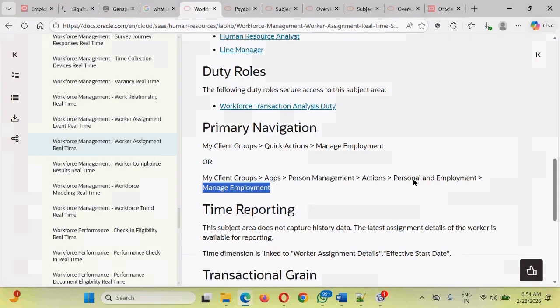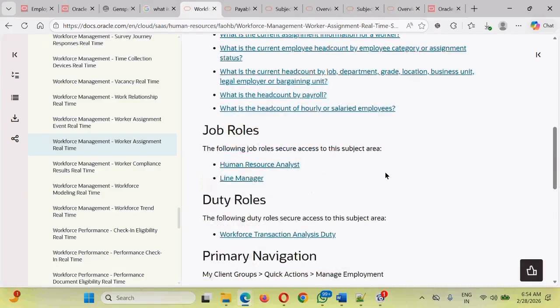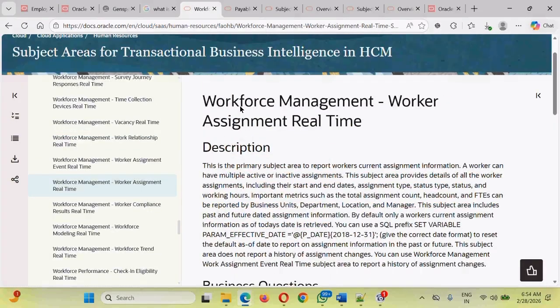So while you are researching, you should be able to see the same sort of navigation provided here. By looking into this navigation, you should be able to correlate. It might not be 100%, but 80-90% you should be able to correlate that, since this navigation has been mentioned, this subject area will provide maximum all the columns or some of the columns from this particular screen. That's how we need to research and map the business requirement to the predefined subject areas that have been provided by Oracle.